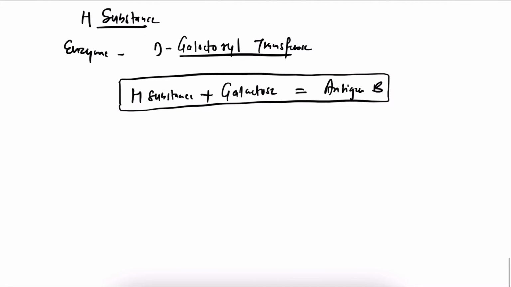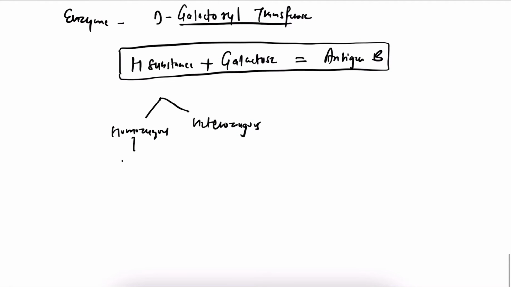So similarly, if homozygous, if heterozygous, altogether different story. In the homozygous, we have genotype BB, and in the heterozygous, we have genotype BO.